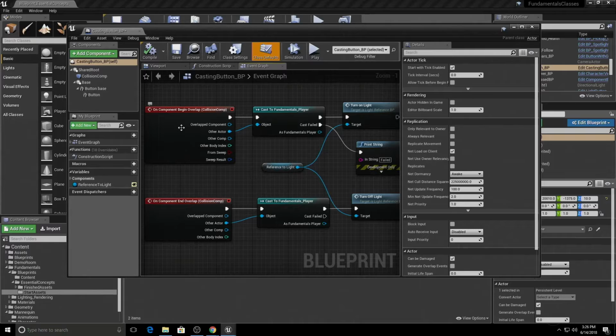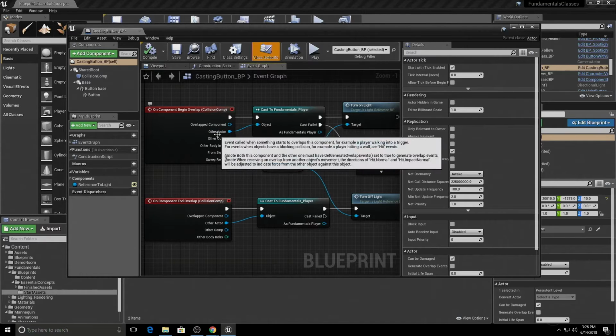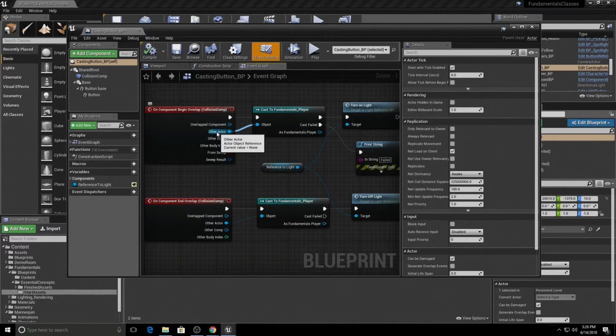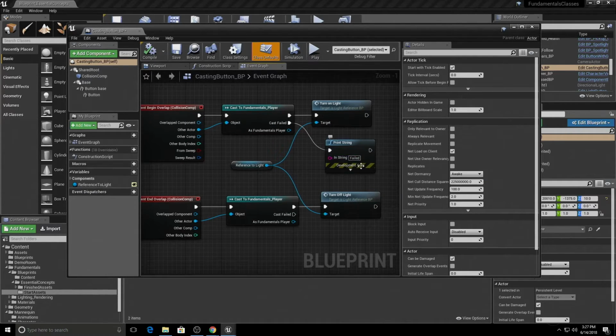As soon as we overlap the collision volume, we're now running a check to see what it is that overlapped the button. And we're doing that by taking the other actor, the other thing that overlapped the collision volume, and using what we call a cast. We're casting to see, is it the player that overlapped it? So another way to explain casting is you're checking to see if one object is another type of object. So we're saying, is the other actor the player? If it is, then go ahead and turn on the light. If it's not, then we're going to print to the screen that we've failed.